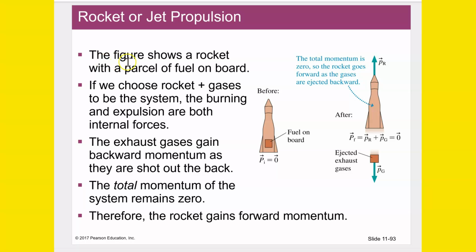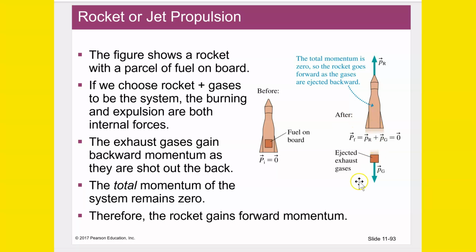Rocket or jet propulsion. The figure shows a rocket with a parcel of fuel on board. If we choose rocket plus gases to be the system, the burning and expulsion forces are both internal forces. The exhaust gases gain backward momentum as they are shot out of the back. The total momentum of the system remains zero. Therefore, the rocket gains forward momentum.